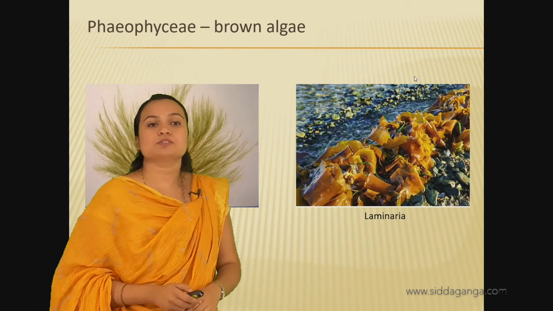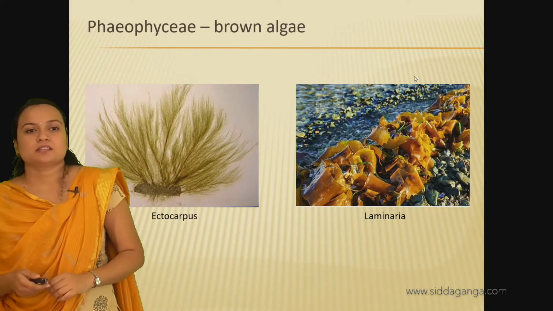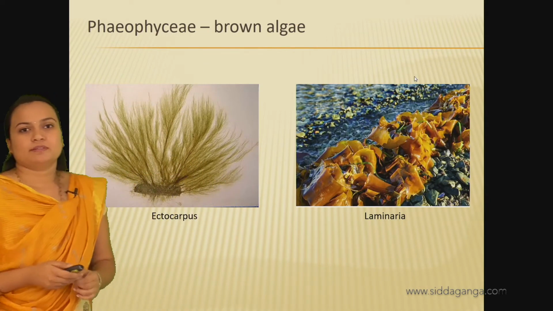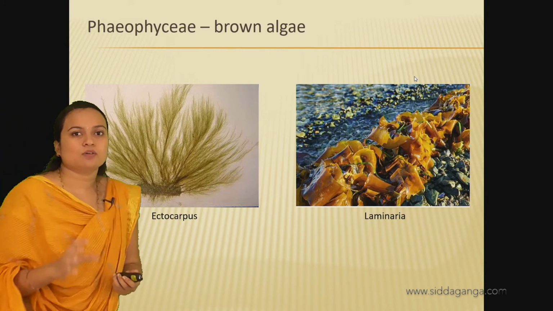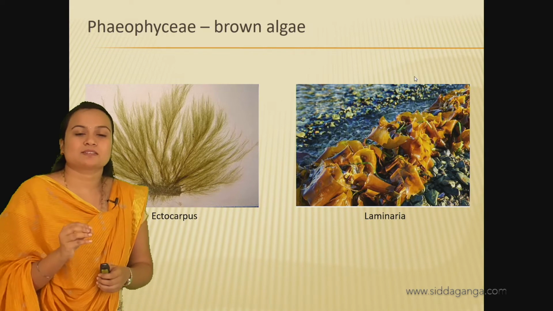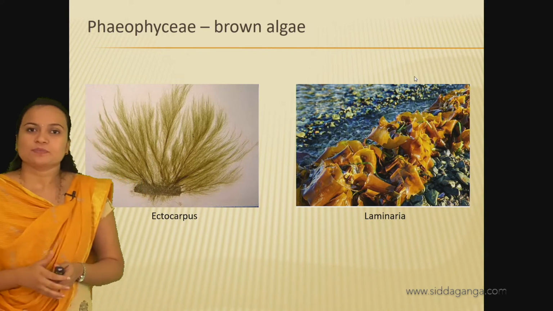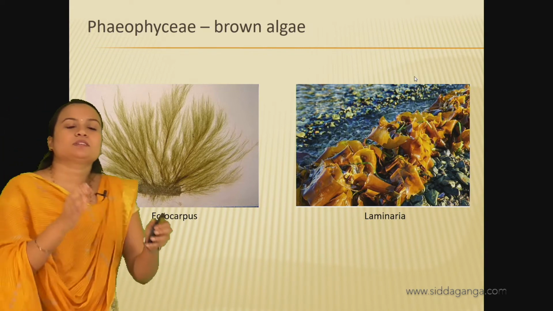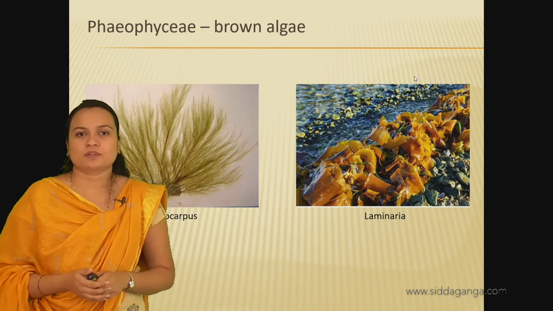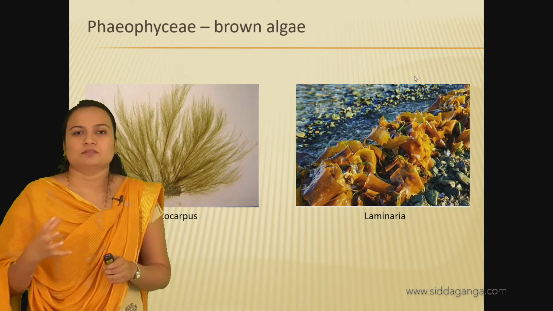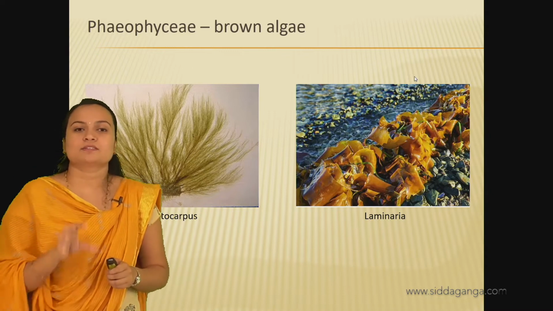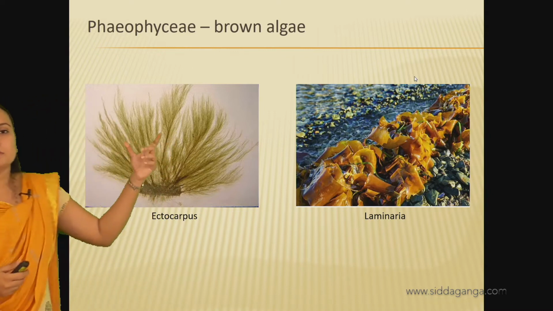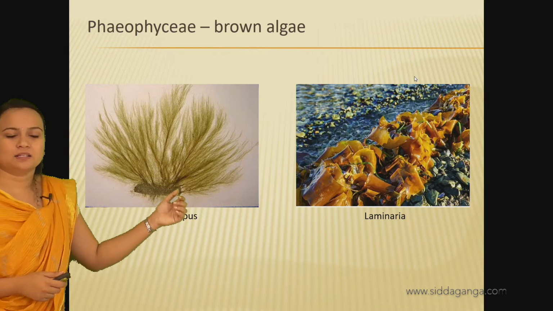Next, moving on to the next class, that is Phaeophyceae, the brown algae. This algae is brown in color due to the presence of xanthophyll pigment, along with carotenoids. These two, xanthophyll and carotenoids, are responsible for the brown color in this algae.